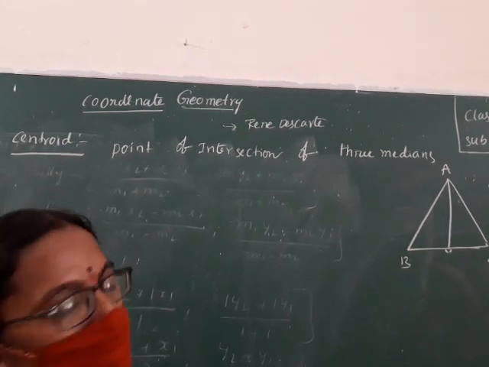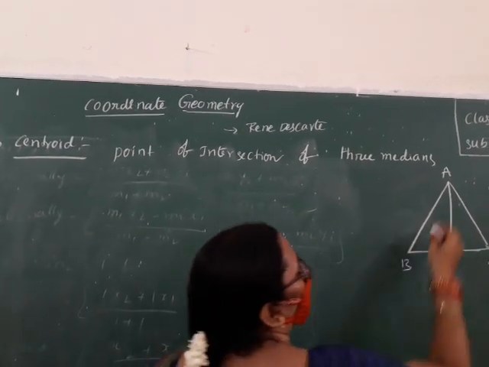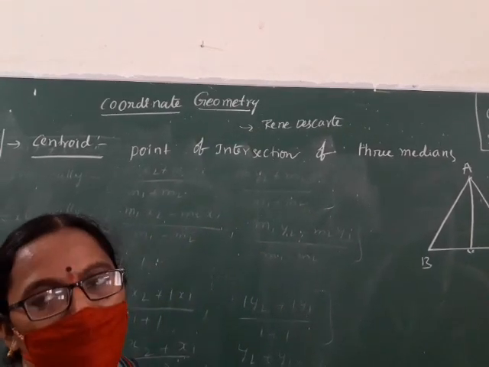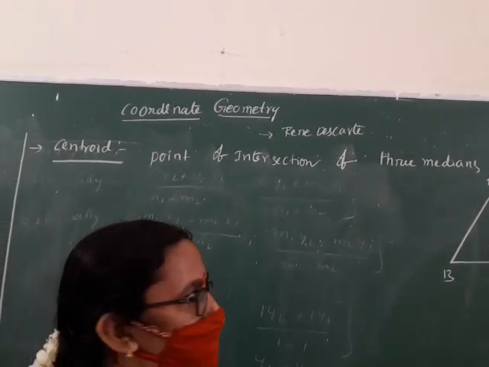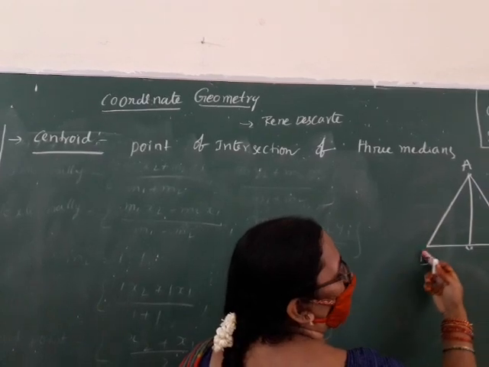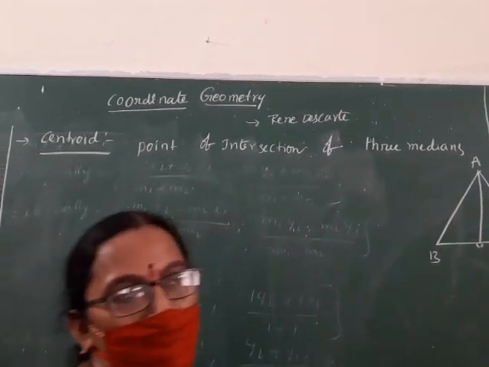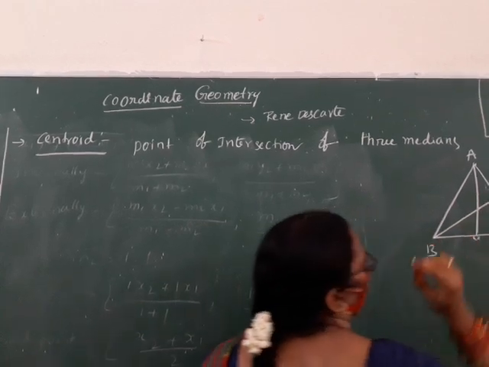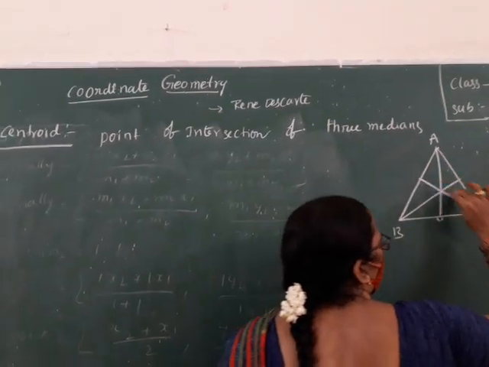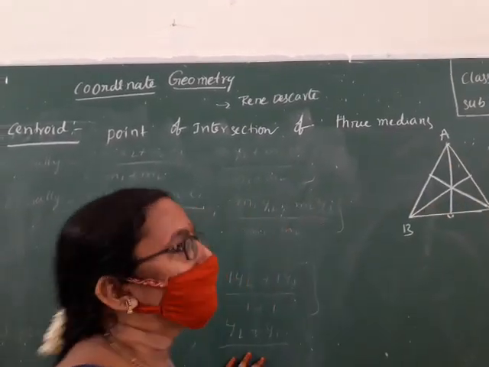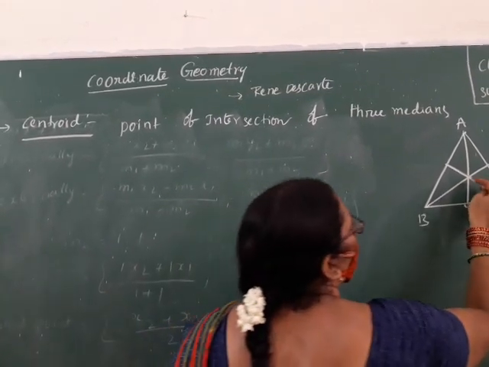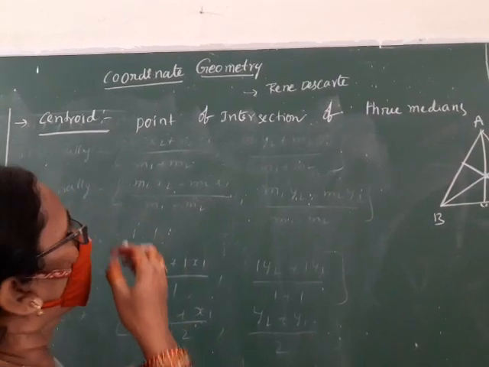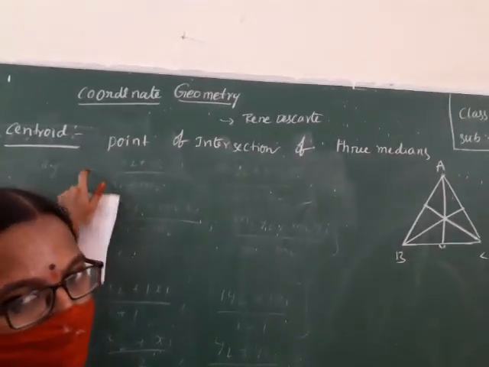How many medians can we draw? From each vertex we can draw one median. How many vertices are there? Three vertices. What are they? A, B, C. From A we can draw one median, from B another, and from C another. These 3 medians intersect at one point. That point we call the centroid.